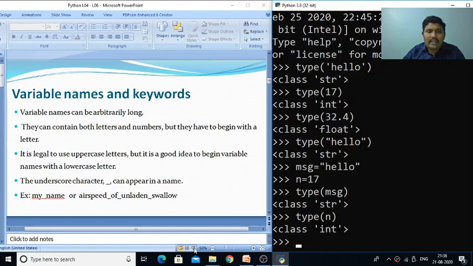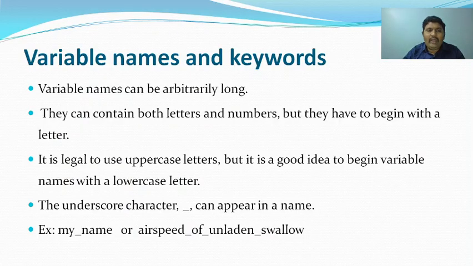Let us see the next topic, which is variable names and keywords. Variable names are arbitrary, and they can be very long. For variables we can use letters and numbers, but they compulsorily have to begin with a letter.